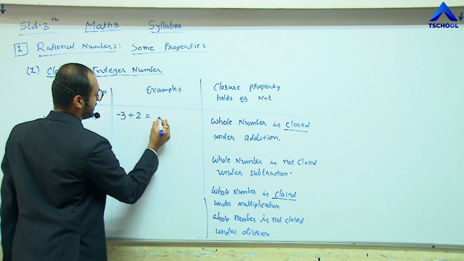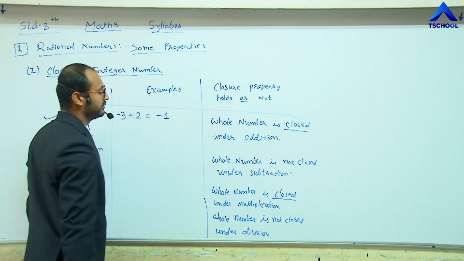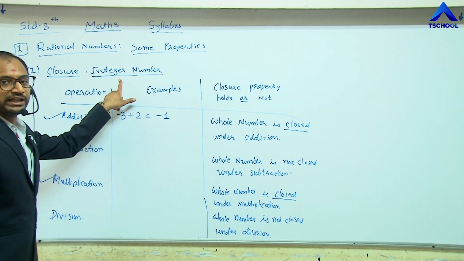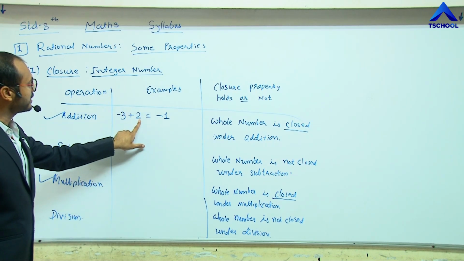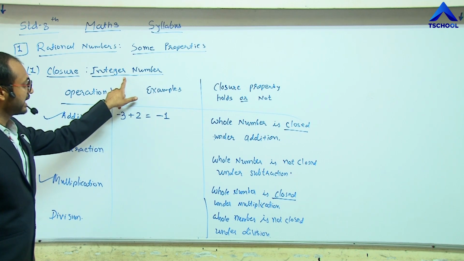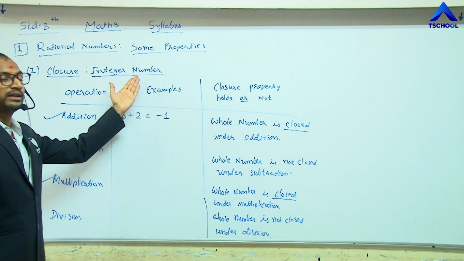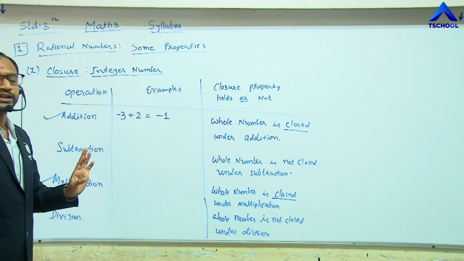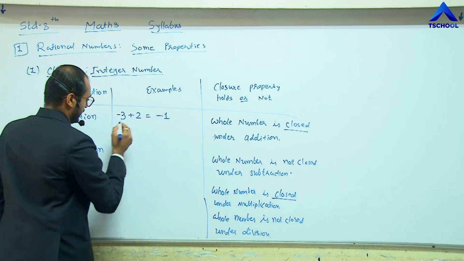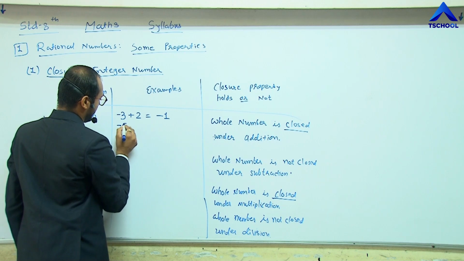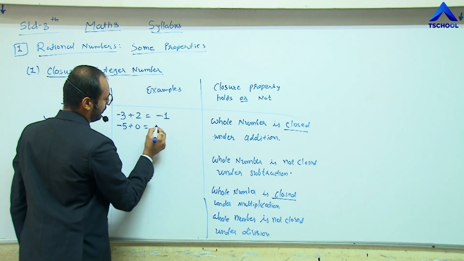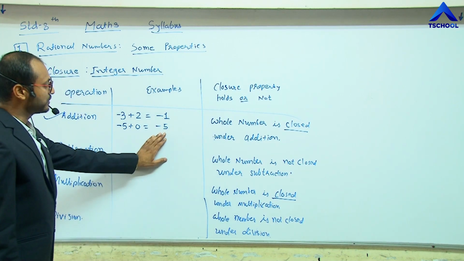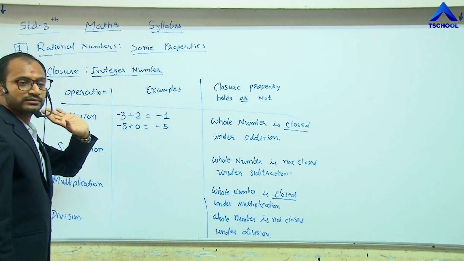The result is -1. We know that -1 is also included in integers. -3 and 2 are both integers, as well as -1. For any integer, for 0, let me take -5 plus 0, we get -5. So the result is also an integer.